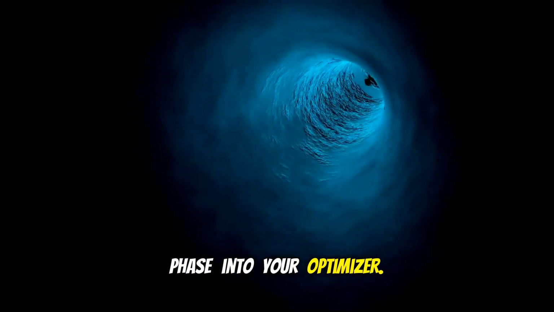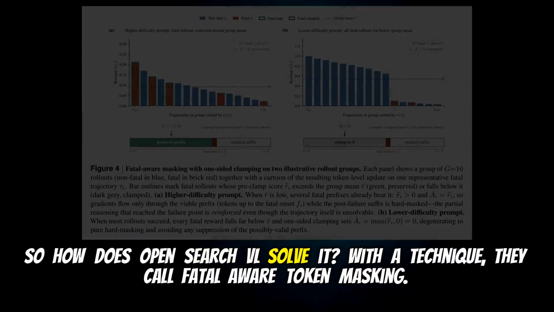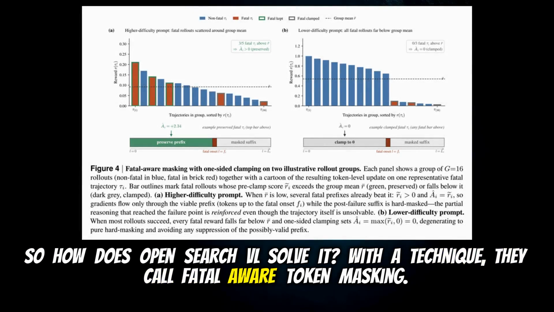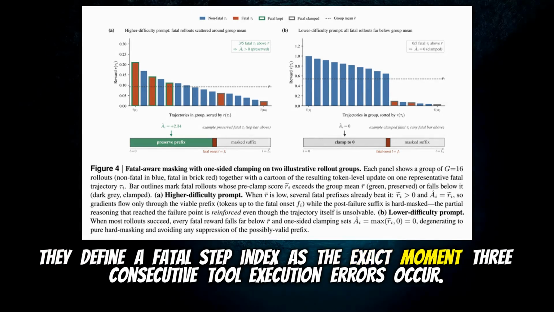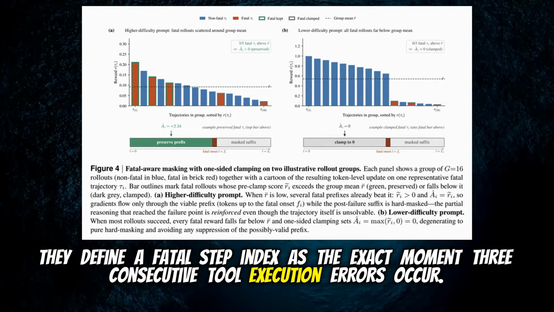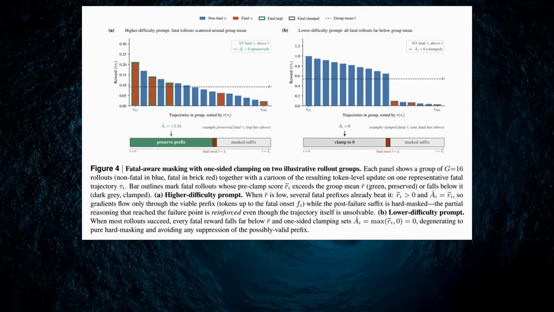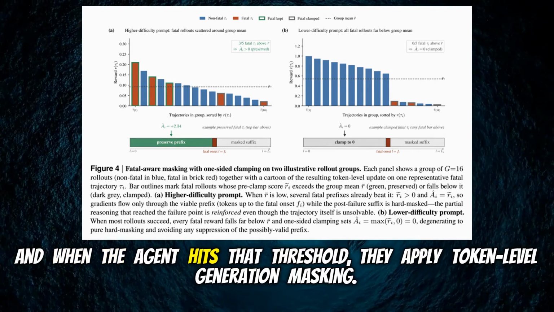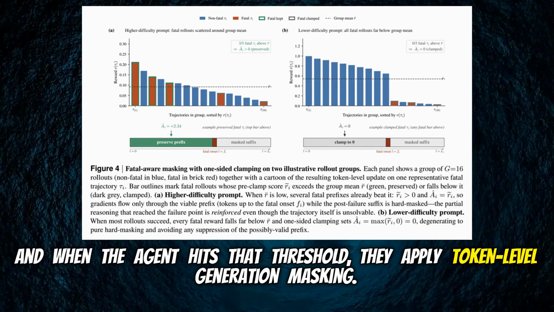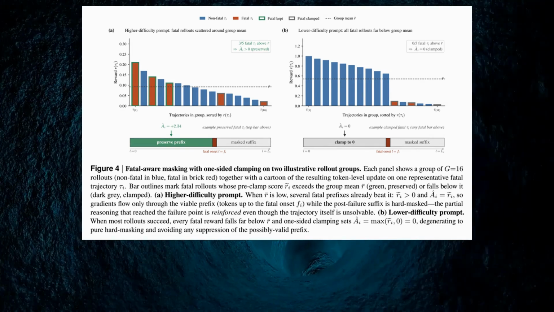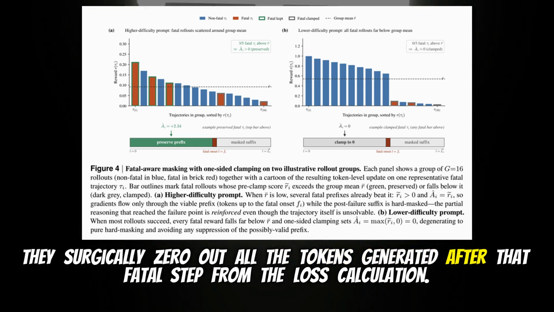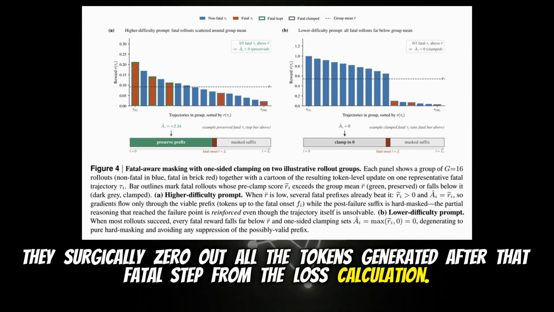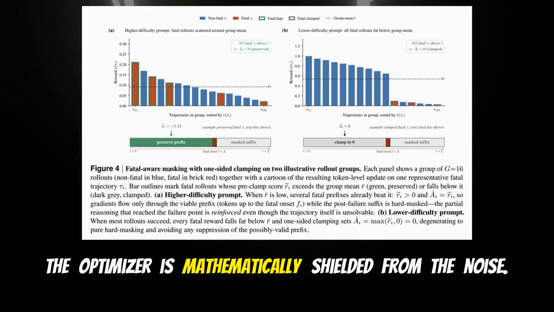into your optimizer. So how does OpenSearch-VL solve it? With a technique they call fatal-aware token masking. They define a fatal step index as the exact moment 3 consecutive tool execution errors occur. 3 strikes and you're out. Yeah. And when the agent hits that threshold, they apply token-level generation masking. They surgically zero out all the tokens generated after that fatal step from the loss calculation. The optimizer is mathematically shielded from the noise.